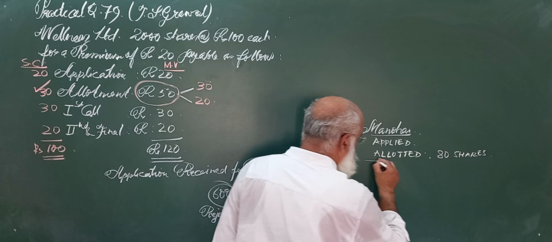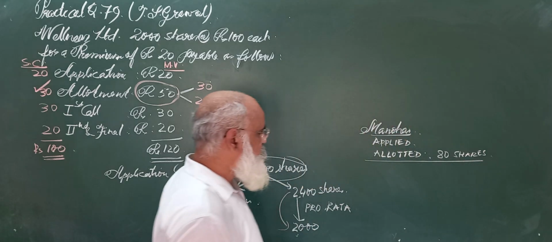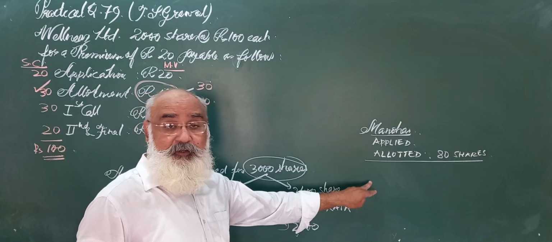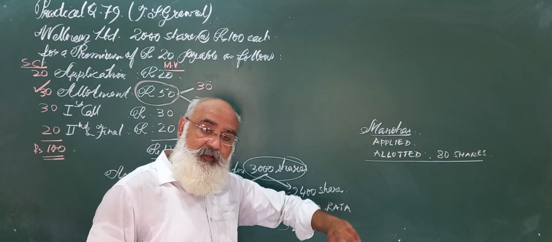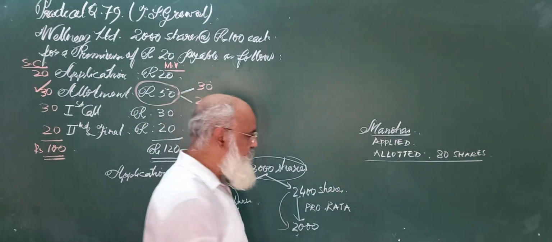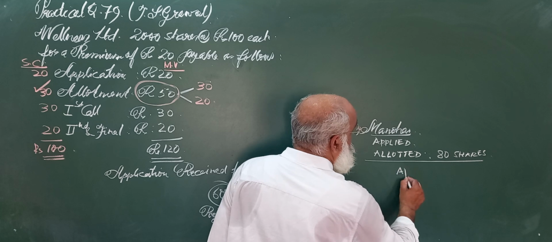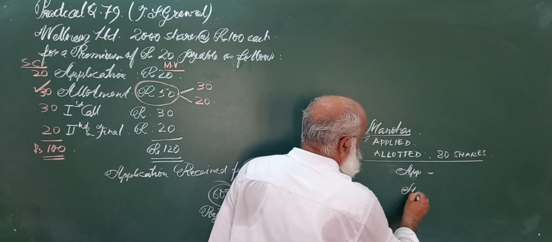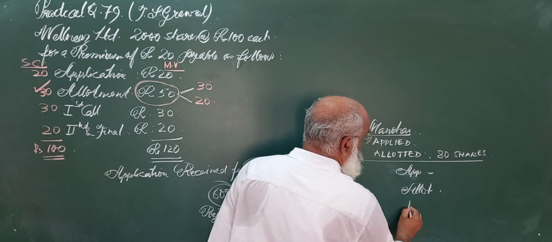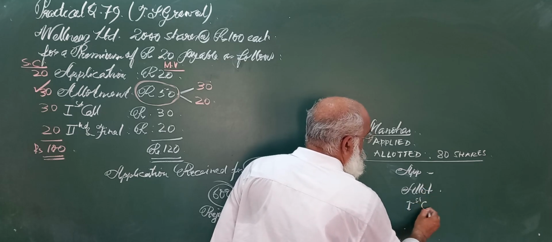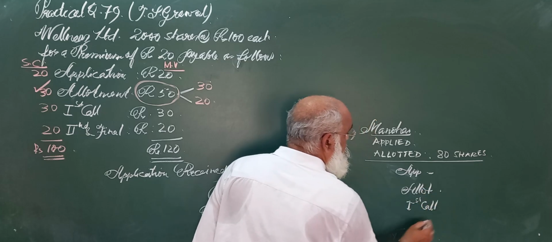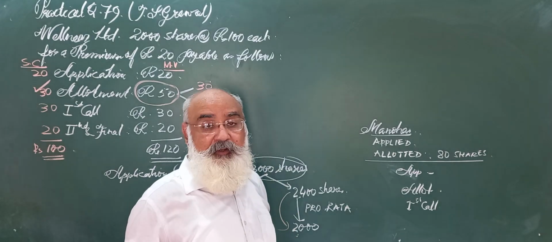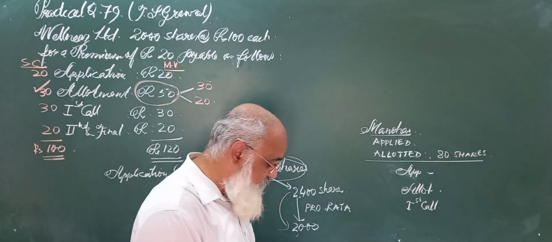About Manohar, it was told in the question that he did not pay the allotment, and he also did not pay the first call. So first I will write here application, allotment, first call. Now the question says that the second call was not made from anyone. Now this is another trick. You have to understand this.